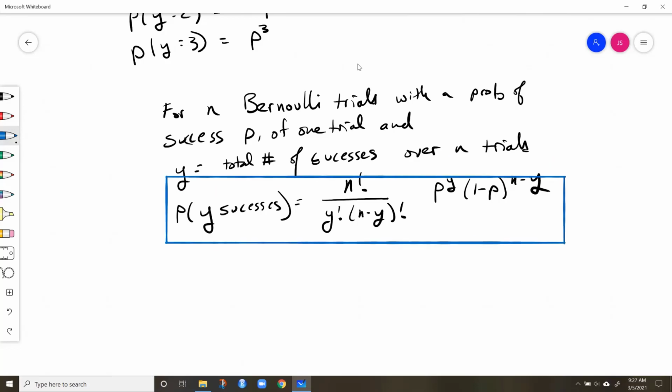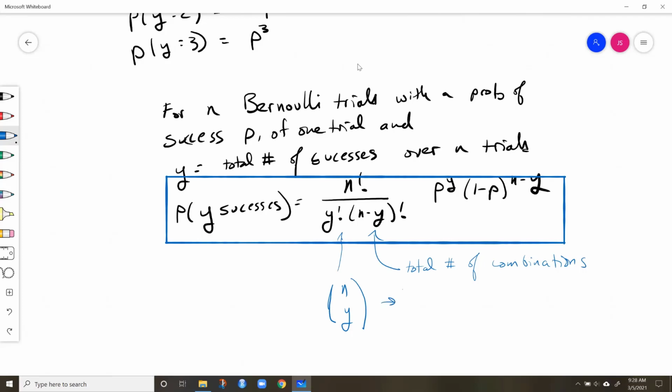Now let's talk about what this factor is for a second. And what this factor shows us, or calculates for us, is the total number of combinations. How many ways can we have 1 success out of 3 trials, right? Or 2 successes out of 3 trials, etc. So this is what calculates that for us. And we can also write that factor as n choose y. So that's another way to notate it. It means the same thing as that.